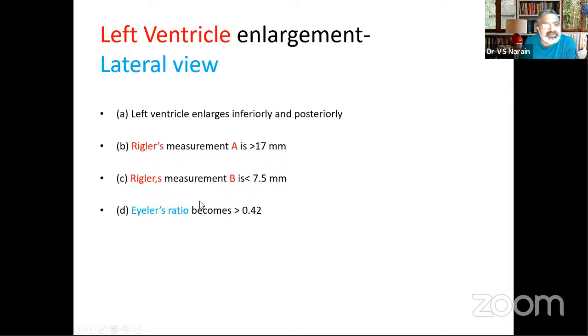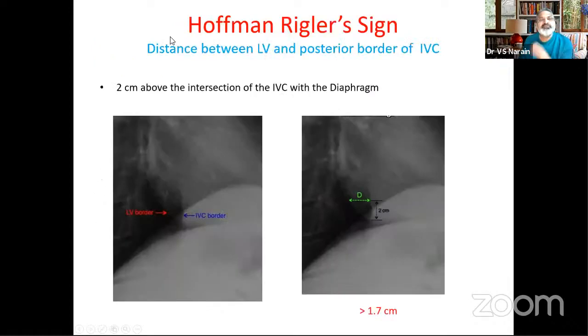And there are two measurements, the Hoffman regular measurement and the Eylea ratio, and we'll discuss them. So we have the Hoffman regular sign. It is often examined, it is often in exam questions. And when we say this, it says how do you actually measure, and what is the objective methodology for saying that the left ventricle is enlarged.